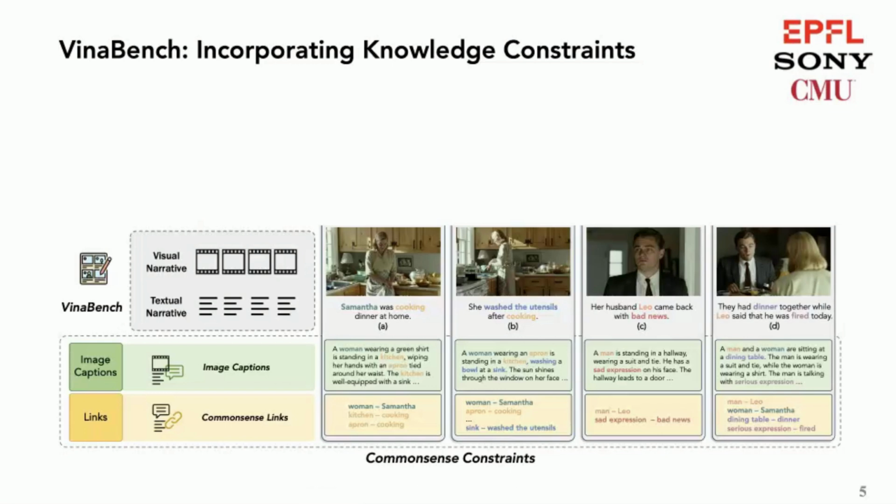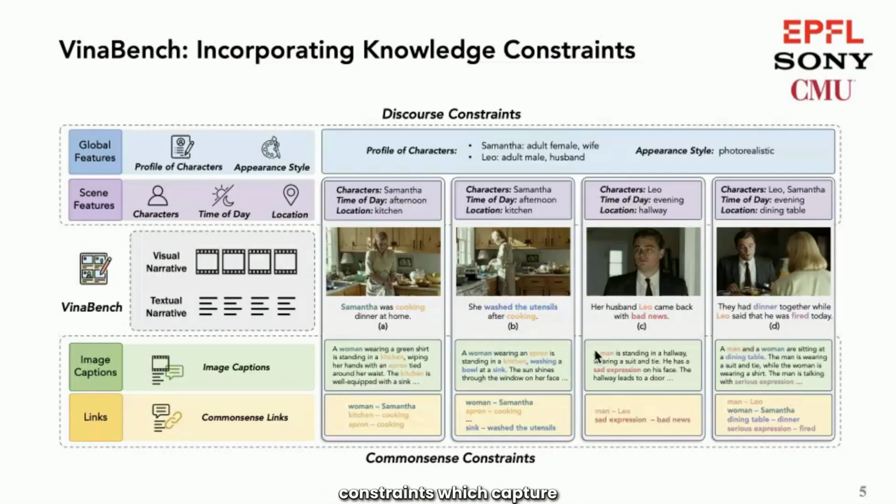We also incorporate discourse constraints, which capture the narrative elements that may be connected across different scenes, to ensure that these elements are consistently manifested. Specifically, we annotate global discourse constraint features that include character attributes and image appearance style, which are expected to remain static throughout the narrative.